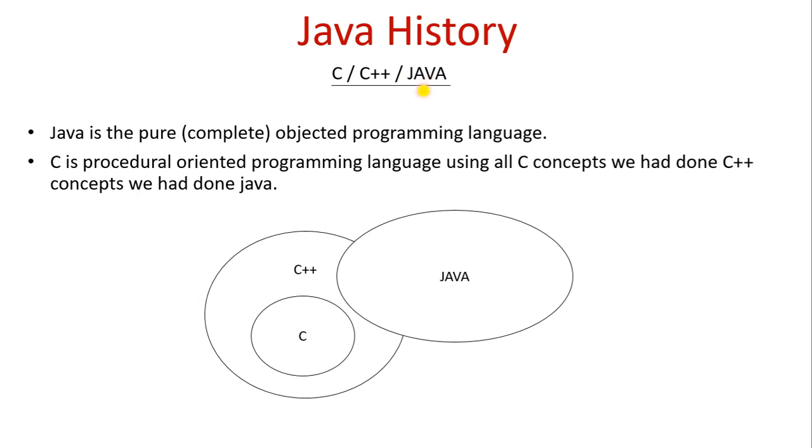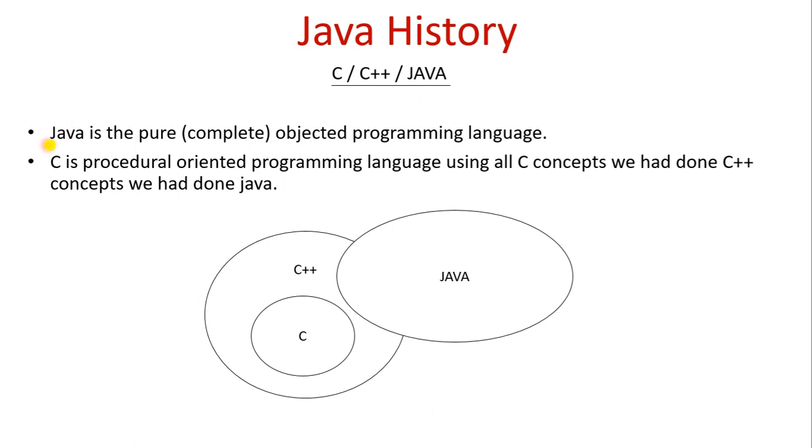So why do we write programs? Why do we use programming? A program is written because we want to communicate with the system, so that whatever work we want to perform is done by the system through the program. That's why we use a programming language.